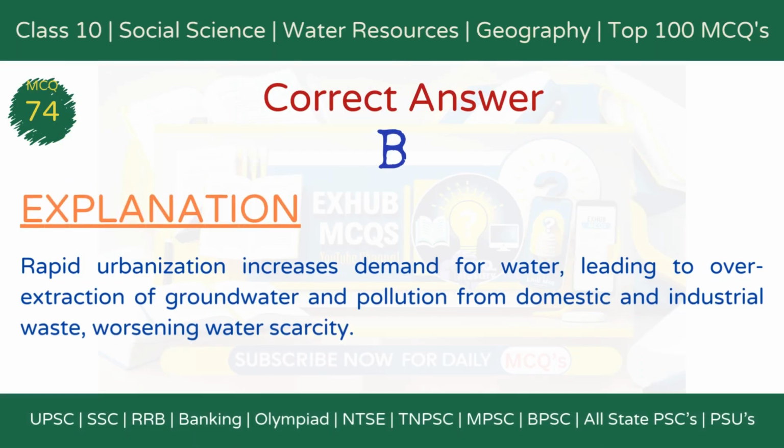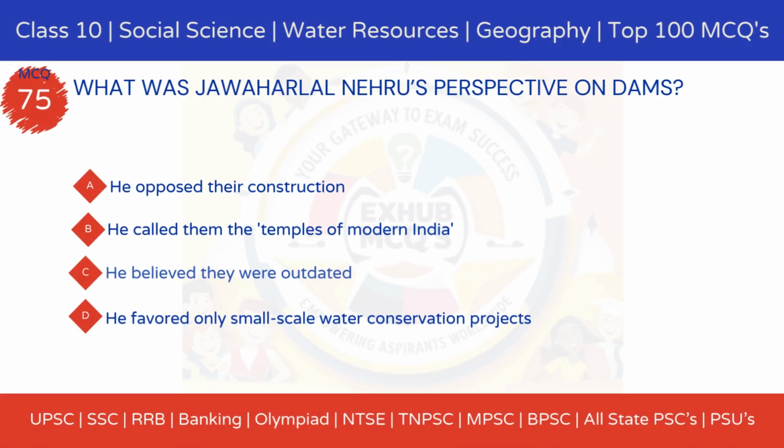The correct answer is option B. It leads to over-extraction and water pollution. Explanation. Rapid urbanization increases demand for water, leading to over-extraction of groundwater and pollution from domestic and industrial waste, worsening water scarcity.